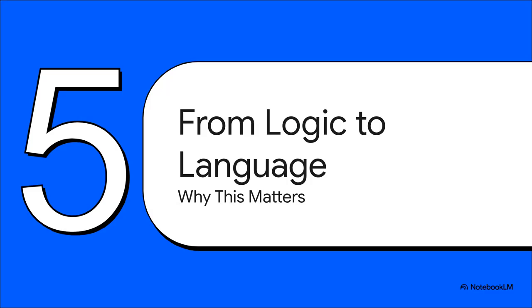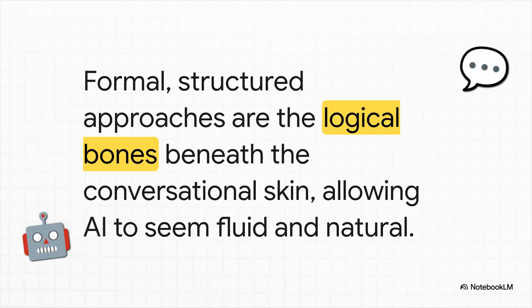Whew, okay, we have covered a lot of ground here, from context and memory boxes to strict rules and fuzzy logic. But this brings us to the most important question of all. Why does any of this abstract theory actually matter for the AI that you use every single day? It's because every single time a chatbot perfectly understands your follow-up question, or a smart assistant remembers what you talked about 5 minutes ago, it is standing on this deep, hidden foundation. All these formal systems, they're the invisible skeleton, the logical bones beneath the conversational skin that lets modern AI feel so incredibly fluid and natural.